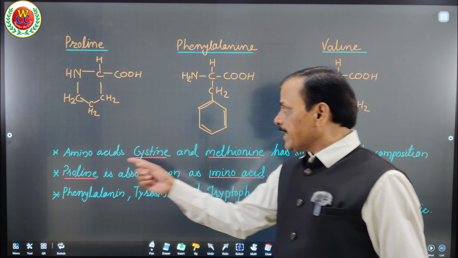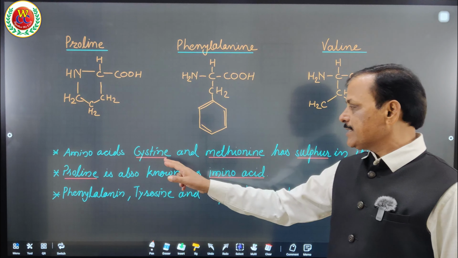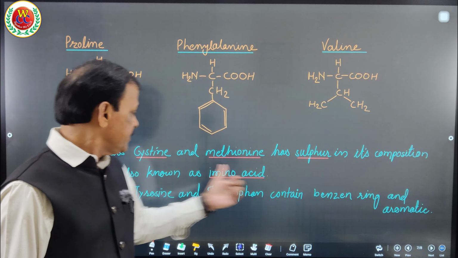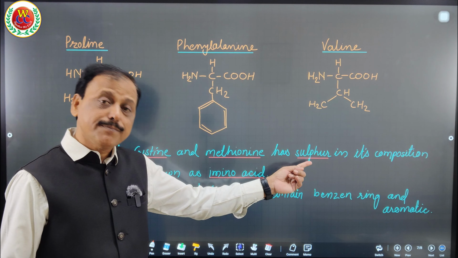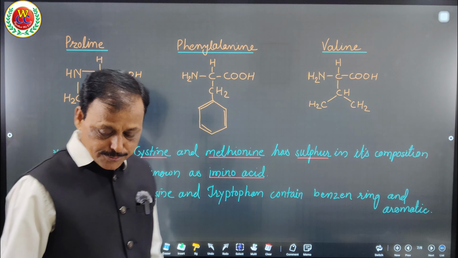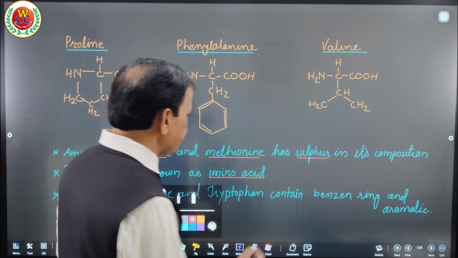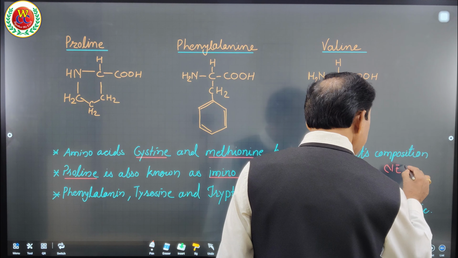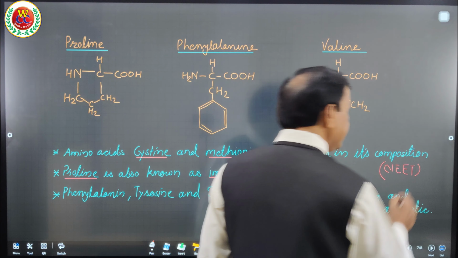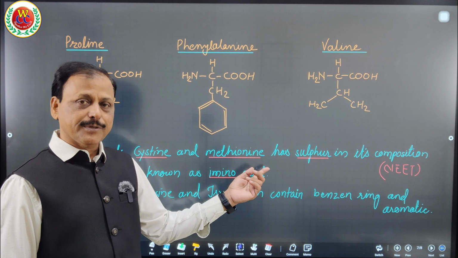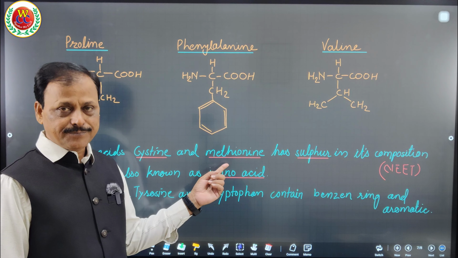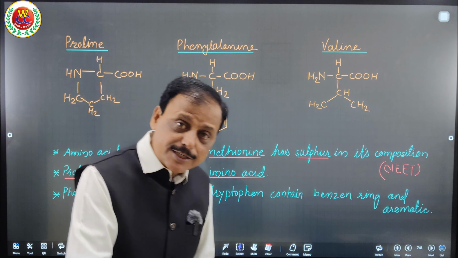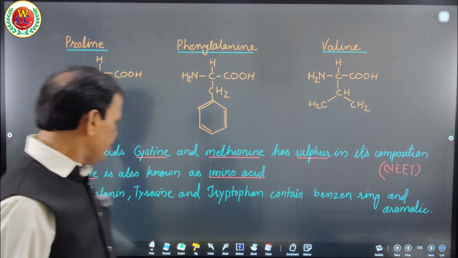Now, you have to remember that the amino acids cysteine and methionine have sulfur in their composition, as a part of NEET. You please remember this. Wherever a question is asked in NEET, I will keep writing NEET below that line so as to alert you. But when you prepare your notes, please write that methionine and cysteine consist of sulfur in their composition in addition to carbon, hydrogen, oxygen and nitrogen. I hope you got it.